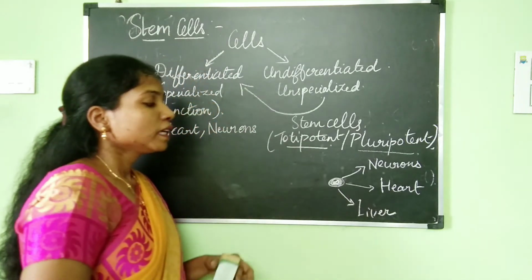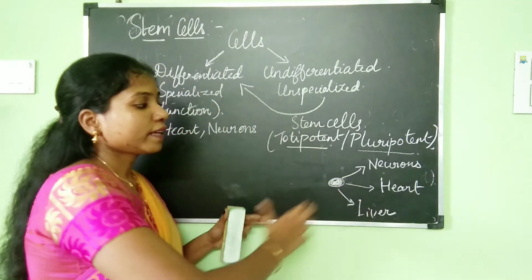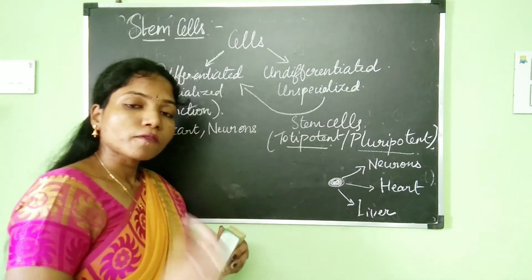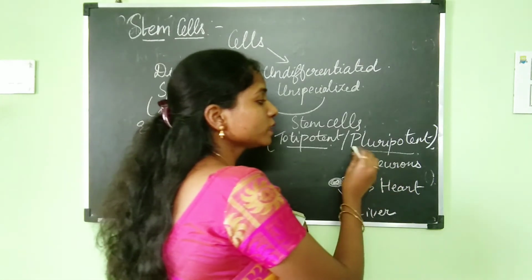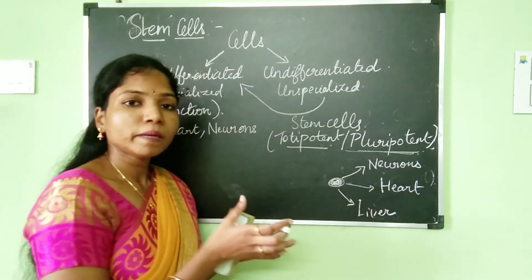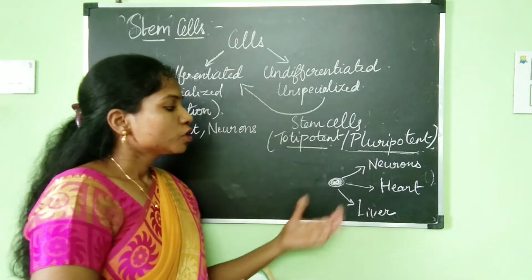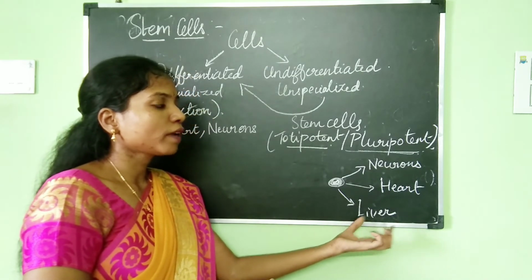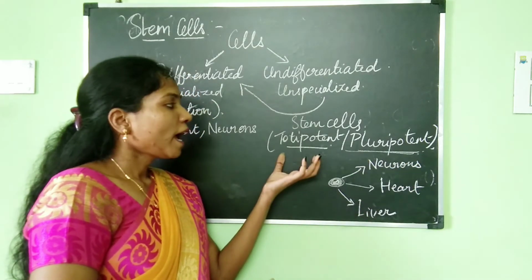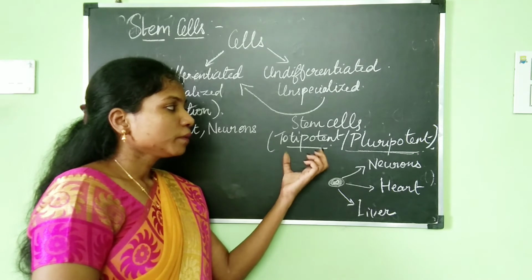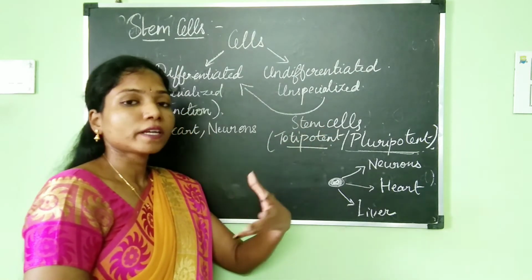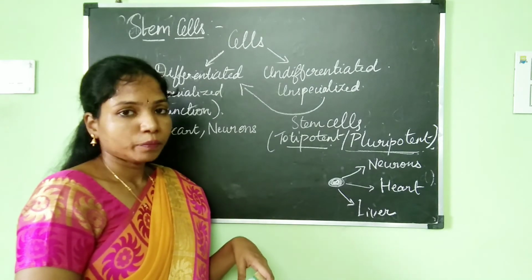Like that, each stem cell can give rise to a number of cell types, and that is known as pluripotency. Pluri means many. So each stem cell giving rise to many different cells is known as pluripotency, and totipotency means the stem cell having the ability to divide into a complete organism.